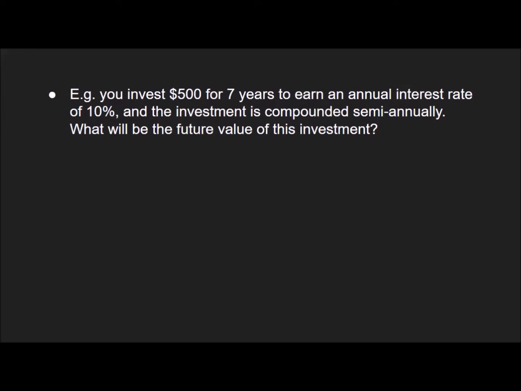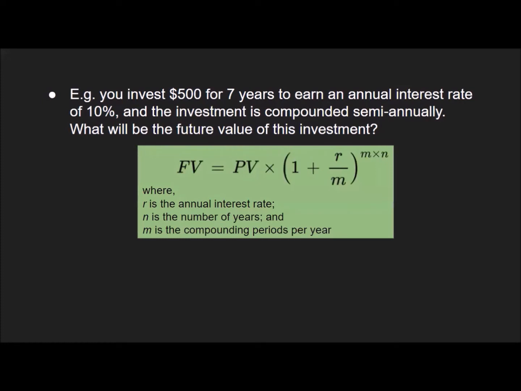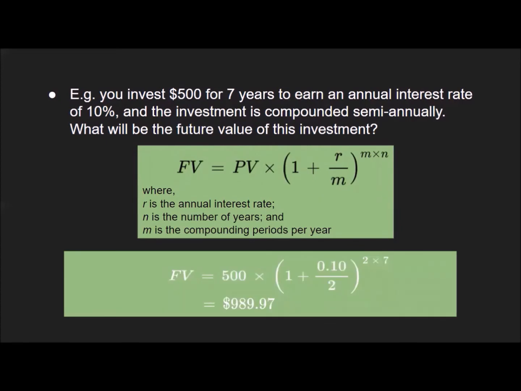Basically, you could use the same formula, but you have to figure out the compounding periods per year, m. In this case, semi-annual means compounding occurs twice per year. Therefore, m is equal to 2. In the formula, you just divide the annual interest rate, R, by 2, and multiply the number of years, n, by 2. Just use a financial calculator to calculate the above. The future value of your investment after 7 years is approximately $989.97.